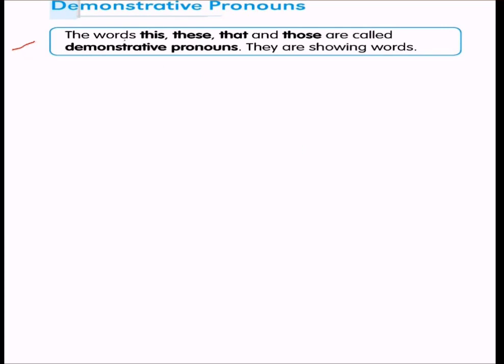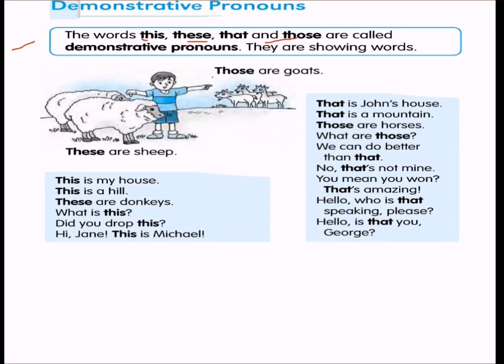Then we have another category of pronouns, that is demonstrative pronouns. These words like this, these, that, those are called demonstrative pronouns because they are showing words. They show something. Like, these are sheep. Those are goats. He is indicating, stretching his arms and showing them. This is my house, this is a hill, these are donkeys.